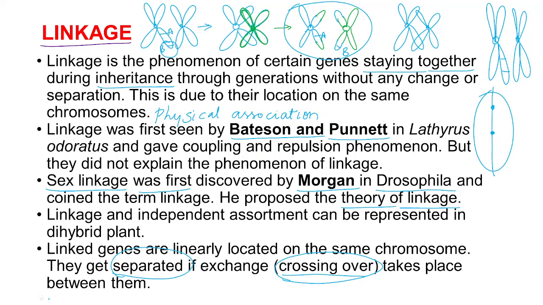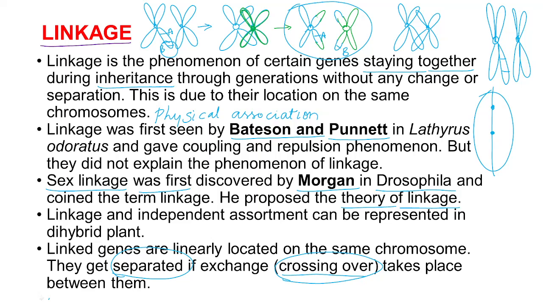Is that clear? After crossing over, exchange of the arms of the chromosome will take place. Due to that, what will happen? The exchange or separation of the genes will take place. After crossing over, separation of the genes will be seen like this. Clear? This will lead to what? The formation of non-parental combinations, which will result from crossing over.